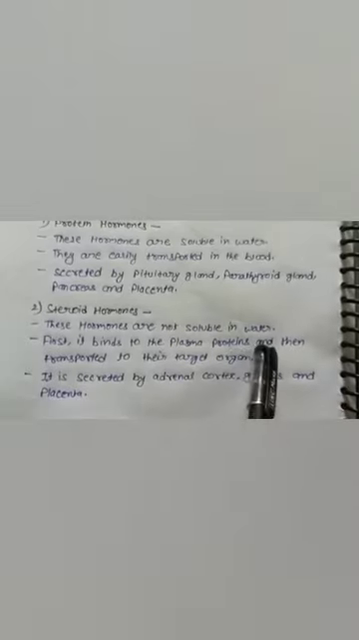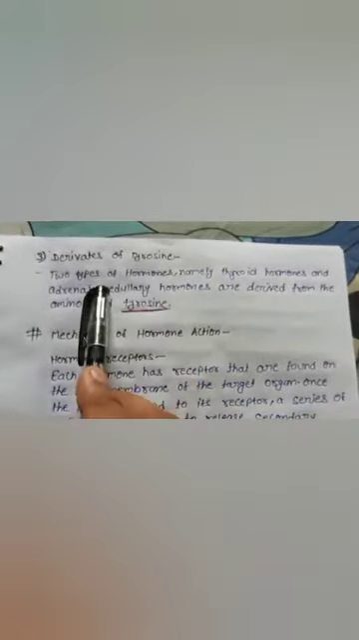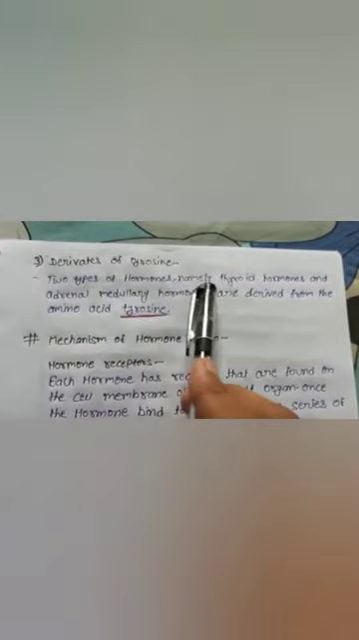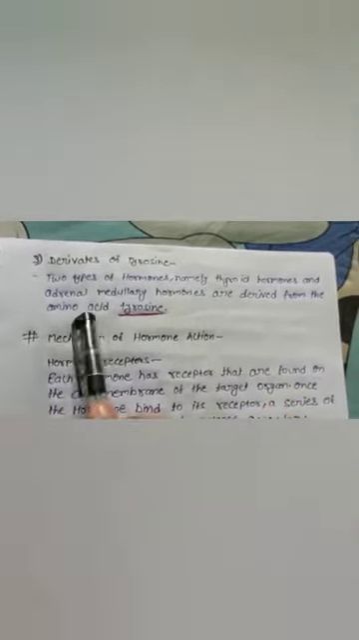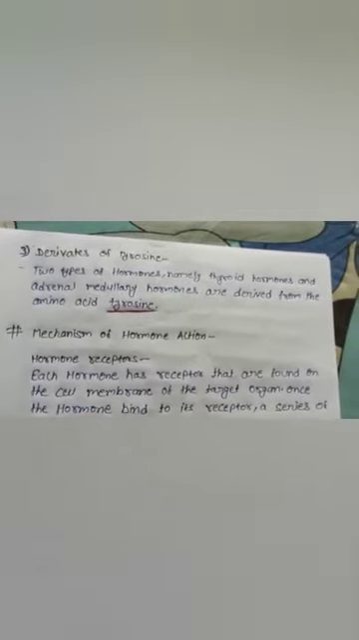Steroid hormones. These hormones are not soluble in water. First, they bind to the plasma proteins and then are transported to their target organ. They are secreted by the adrenal cortex, gonads, and placenta. Third, derivatives of tyrosine. Two types of hormones, namely thyroid hormones and adrenal medullary hormones, are derived from the amino acid tyrosine. Mechanism of hormone action.